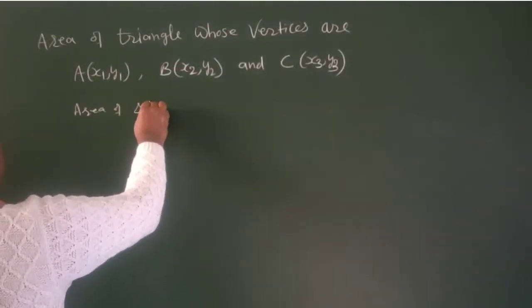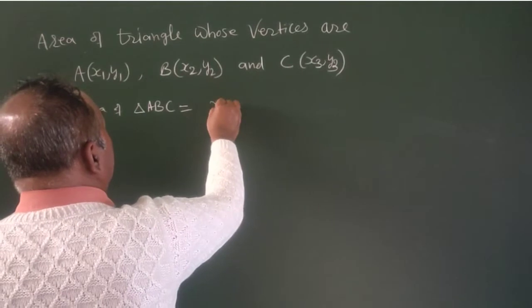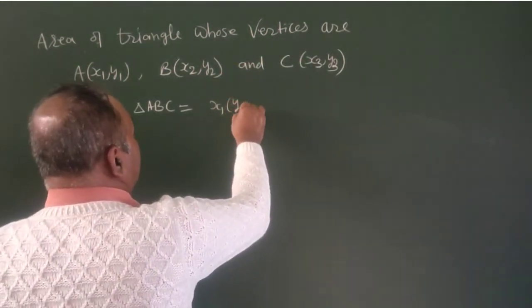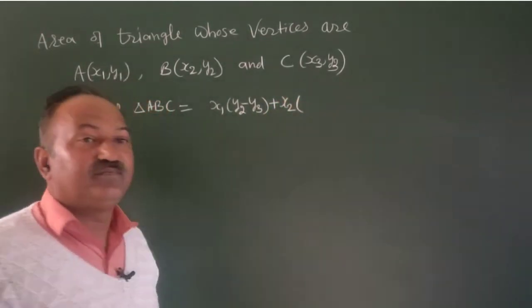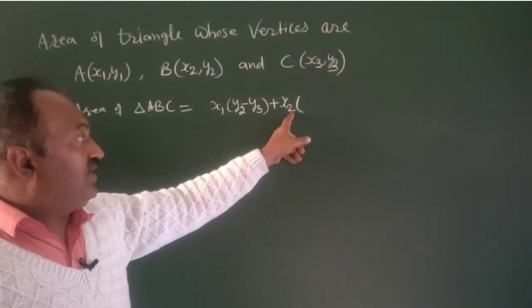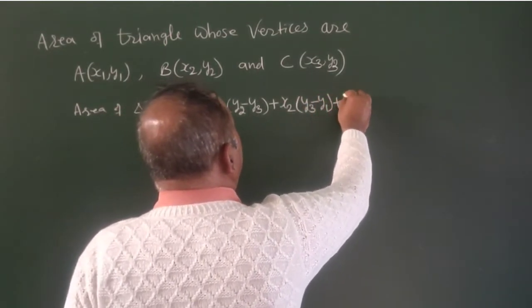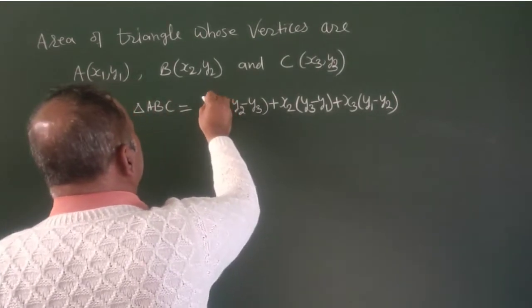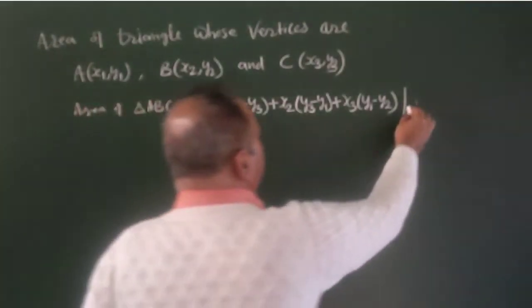Area of the triangle ABC, whose vertices are given to you, is equal to 1 by 2 outside, x1 as it is, (y2 minus y3), plus x2 as it is, (y3 minus y1), plus x3 as it is, (y1 minus y2), taking the modulus.